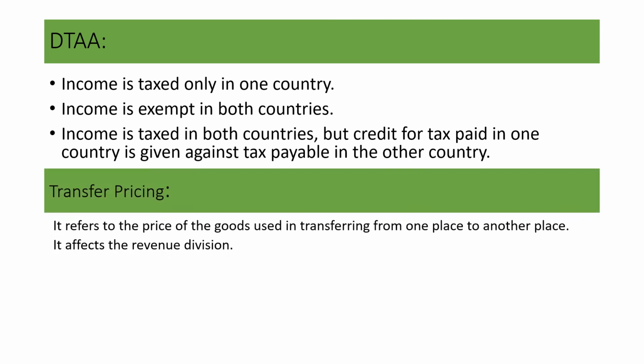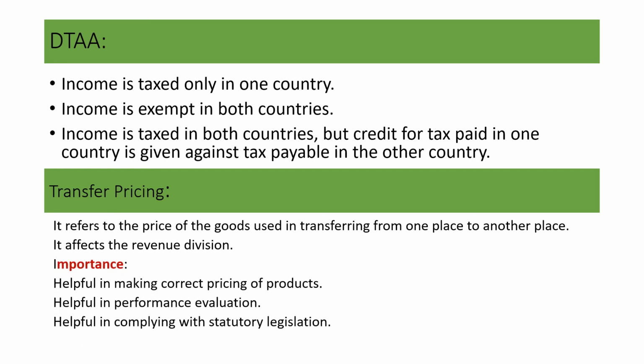Transfer pricing. What is transfer pricing? It refers to the price of the goods used in transferring from one place to another place. It avoids revenue division. That means the price of the goods will affect while transferring from one place to another place. And what is its importance? It helps in making correct pricing of products. It helps in evaluating the performance. It also helps in complying with statutory legislation.